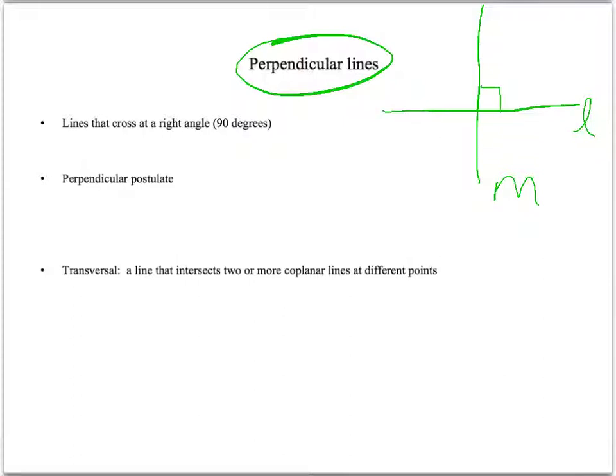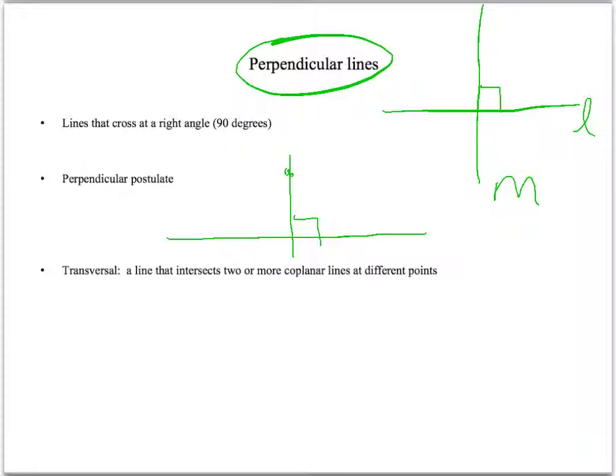And the perpendicular postulate is pretty much like the parallel postulate in the sense that if I have a line and I have one point that's not on the line, then there's only one line that goes through that point that's perpendicular to the original line. And there it is. Okay.